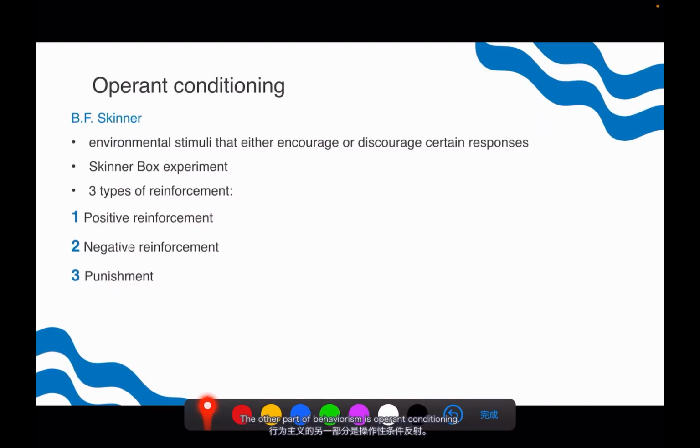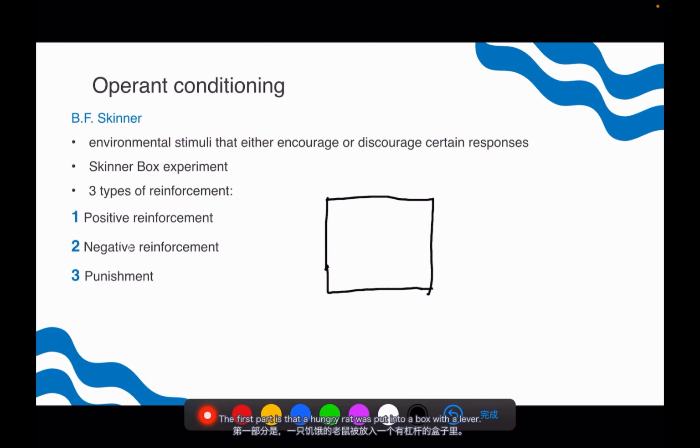The other part of behaviorism is operant conditioning. Skinner believes that environmental stimuli either encourage or discourage certain responses, which is operant conditioning. He is also famous for the Skinner box experiment. There are two parts of this experiment. The first part is that a hungry rat is put into a box with a lever.